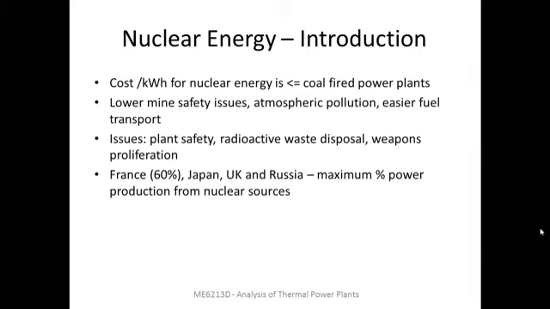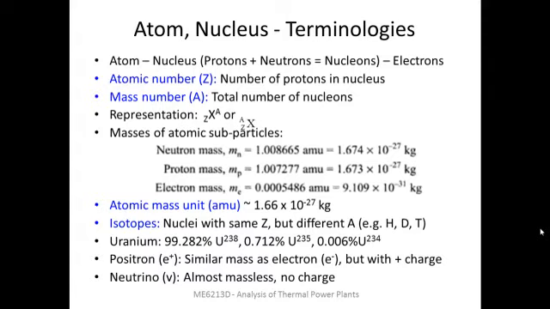As far as India is concerned, in 2018, we had 22 nuclear power plants in our country with a total installed capacity of 6.8 gigawatt. That is around 3% of the total power production. We will look at a few introductory concepts and terminologies.